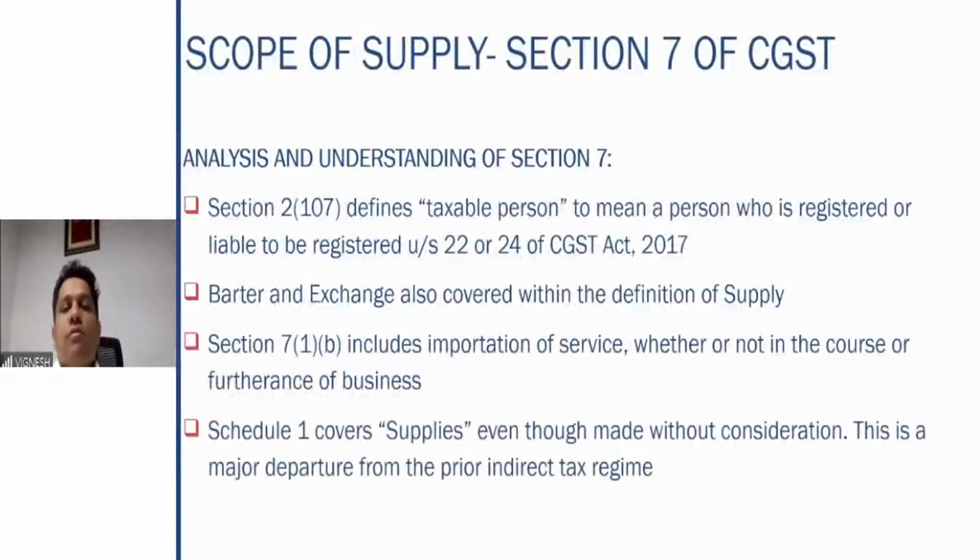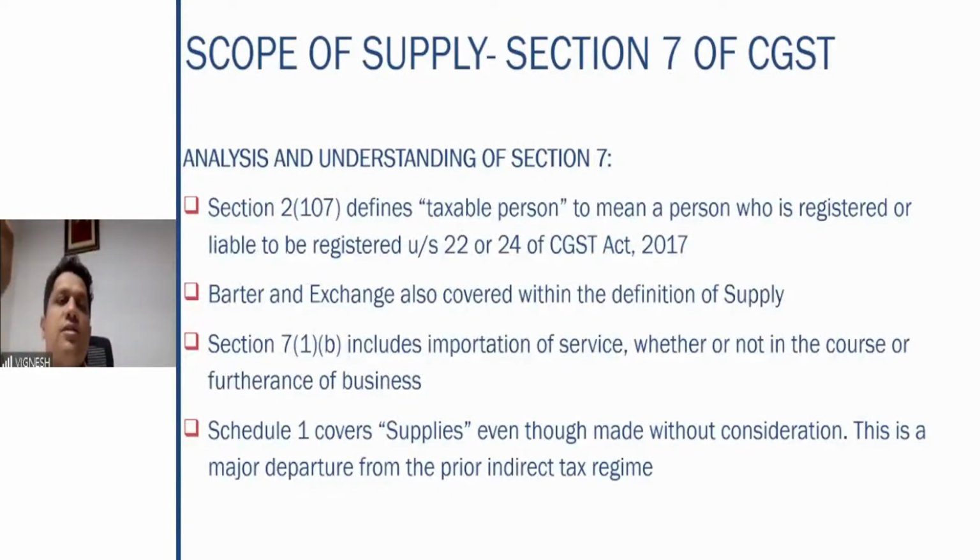So these are the ingredients of supply. As I told you, section 2(107) defines taxable person. Who is a taxable person? It means a person who is registered or liable to be registered under section 22 or 24 of the GST Act 2017. Sections 22 and 24 cover, as I told you again, other sections are randomly referred to in all the other regular provisions also. So whenever you're reading a section, suddenly one other section number will pop up.